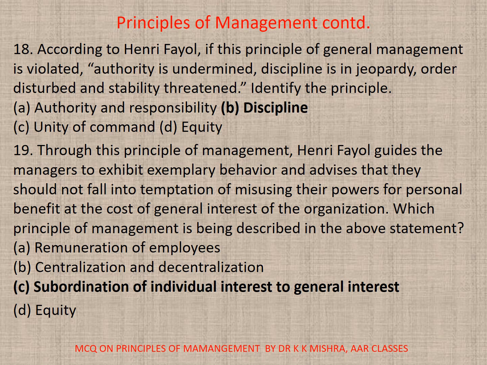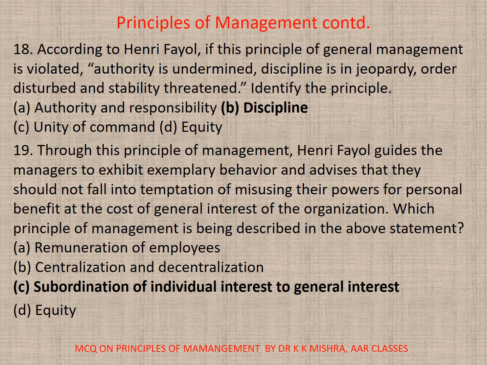19. Through this principle of management, Henry Fayol guides the managers to exhibit exemplary behavior and advises that they should not fall into temptation of misusing their powers for personal benefit at the cost of general interest of the organization.